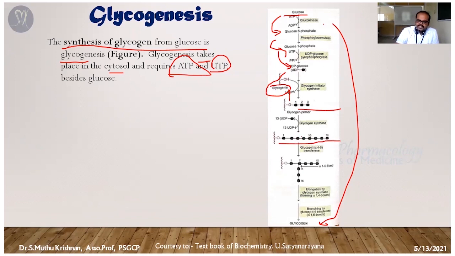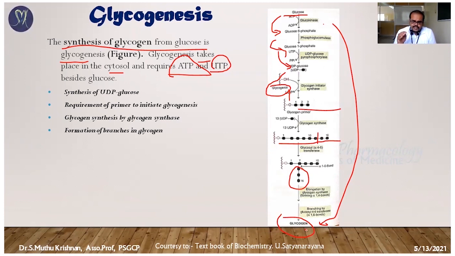After that, the straight chain is going to split and form a side chain. The branching chain is going to elongate. So it's like a sequence of reactions, continuously in sequence. At the end, it's going to form glycogen. So the starting material is glucose, and it's converted into the final material, glycogen.